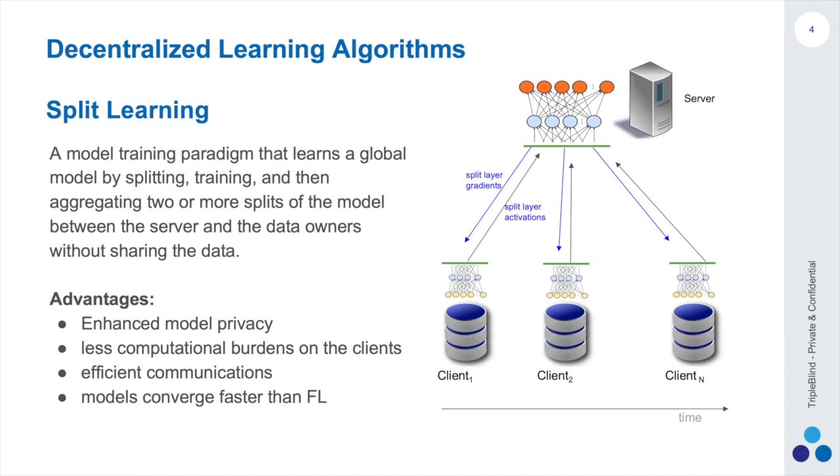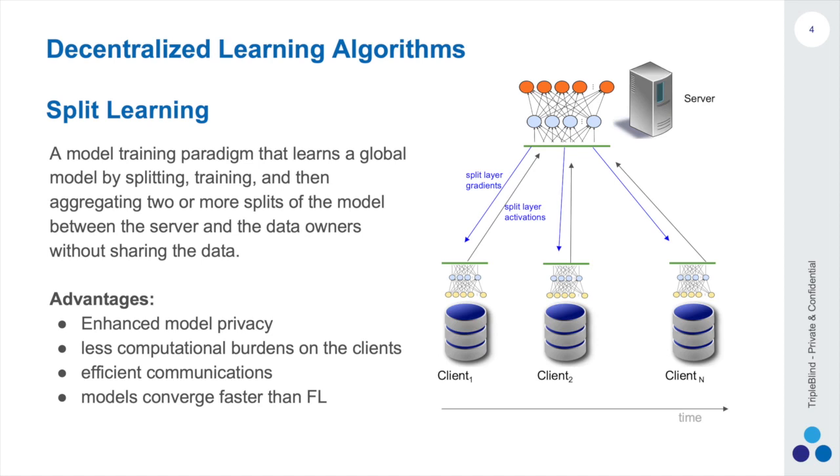Another very important advantage is that split learning enhances the privacy of the model itself, since unlike federated learning that shares the entire model with all clients, in split learning we only share one part of the model with the rest of the clients. Split learning also reduces the computational burdens on the clients because the clients train only part of the neural network.